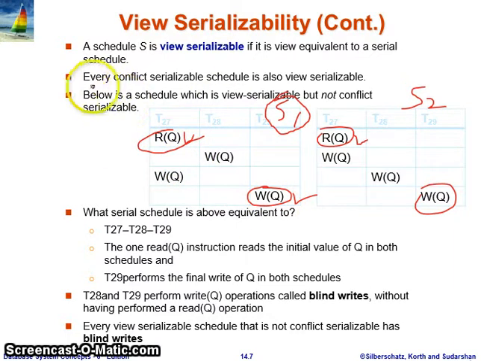This point says that every conflict serializable schedule is view serializable, but not every view serializable schedule is conflict serializable. Here T27 followed by T28 followed by T29 is the serial schedule equivalent to schedule S1.